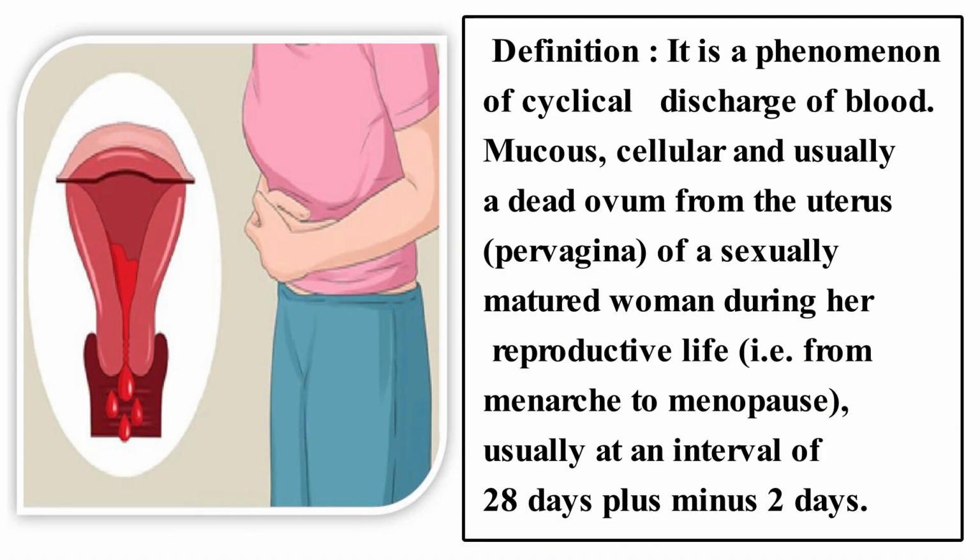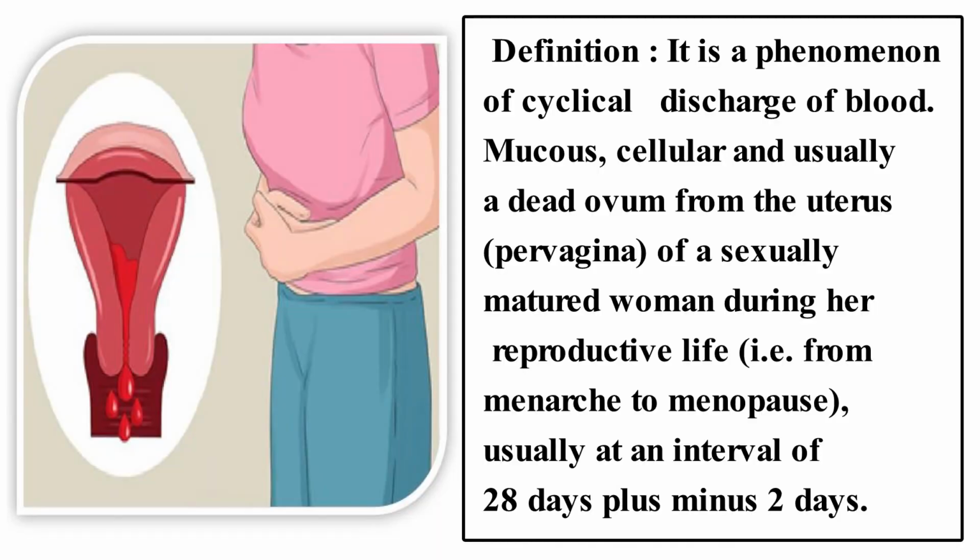It is a phenomenon of cyclical discharge of blood. There will be cyclical discharge of blood, and along with the blood there will be mucus and cellular material, sometimes a dead ovum, from the uterus. And how will it be discharged? It will be discharged per vagina.